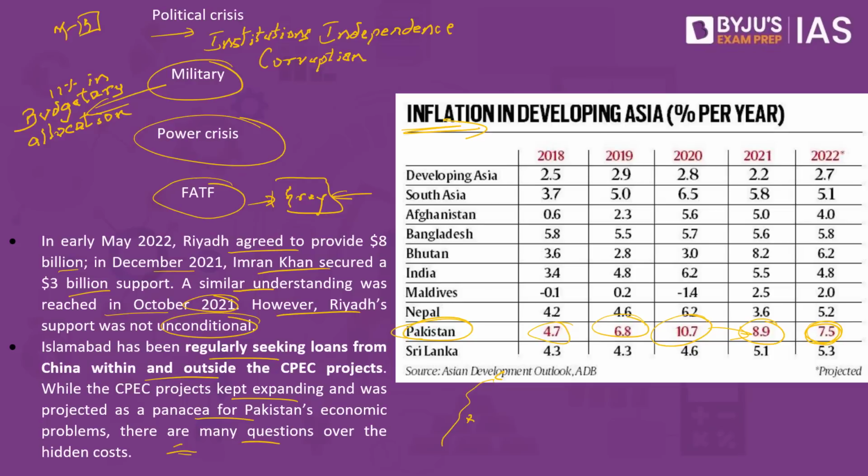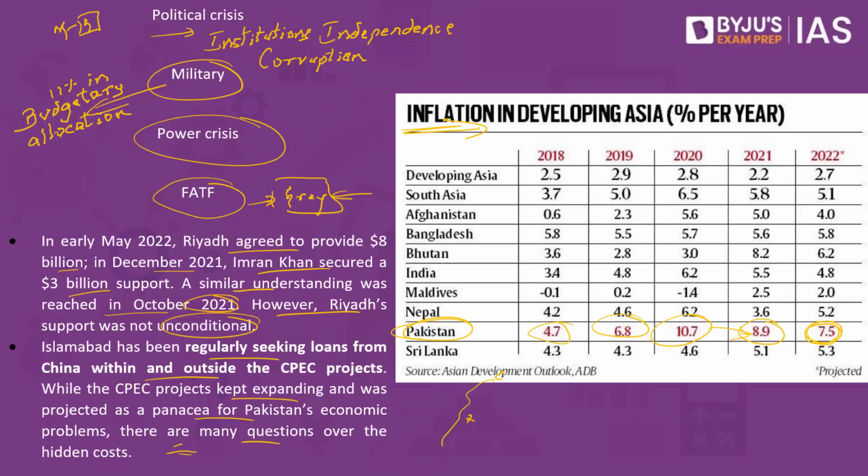When it comes to China, they are not employing the local people. All that they're planning to do is take away the resources and build the infrastructure at the cost of the local people. So people have been opposing it. In order to ensure that security is provided to the Chinese personnel working in the CPEC project, Pakistan has also created what is called the Special Security Division. Because Pakistan has created this Special Security Division to provide security to the Chinese, again, it is spending too much on this project. On one side, it has taken a lot of debt from China. On the other side, it is also spending on the security of the Chinese personnel.